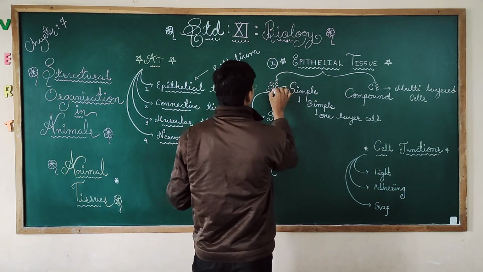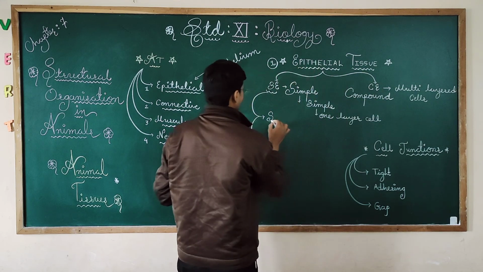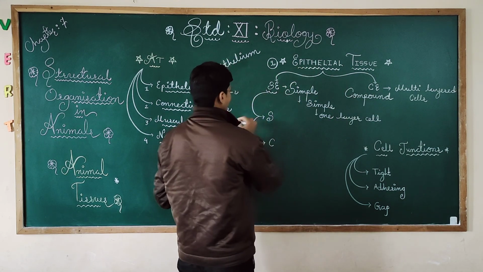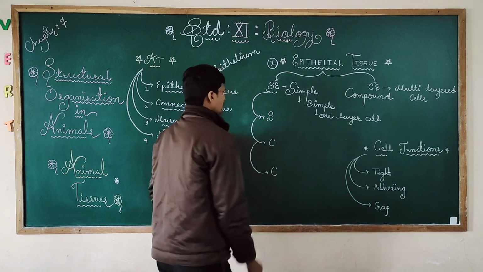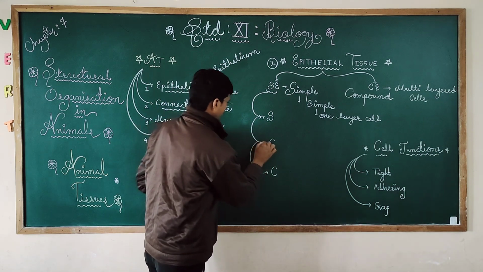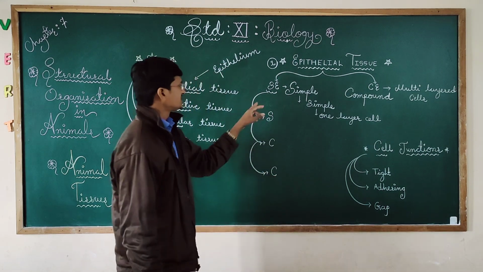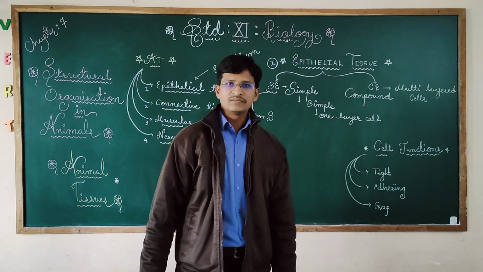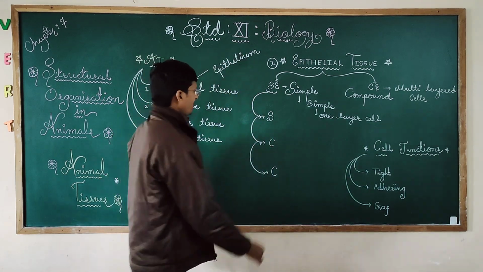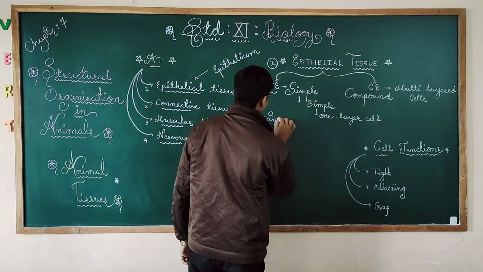So here simple epithelium and compound epithelium. Now in the simple epithelium, another three types of simple epithelium you will get. So they are, first is squamous.